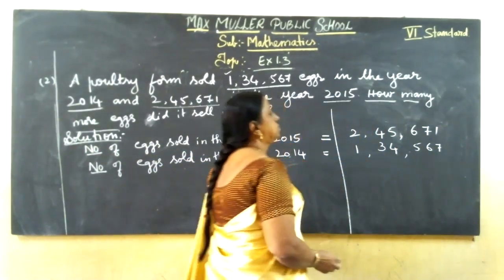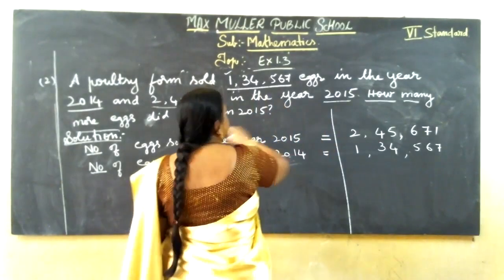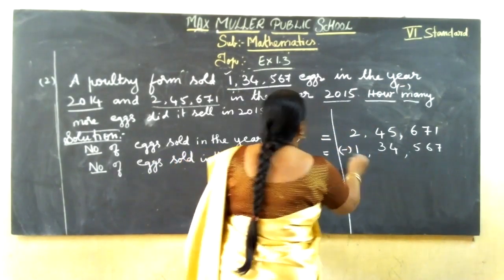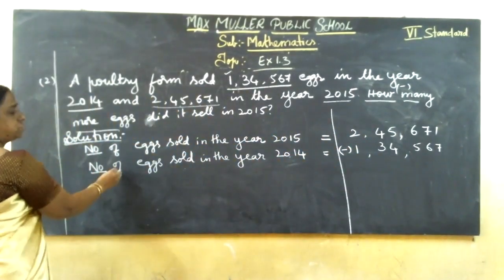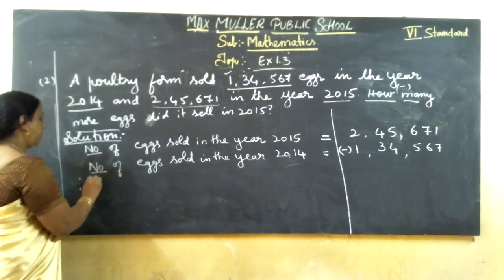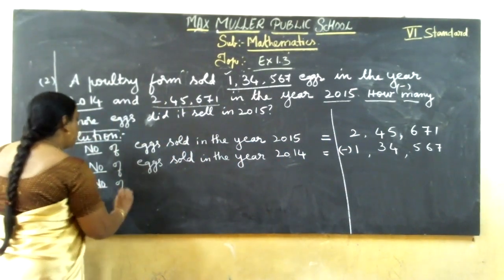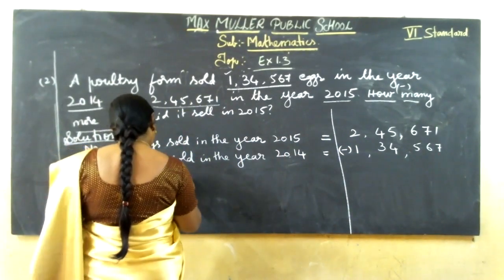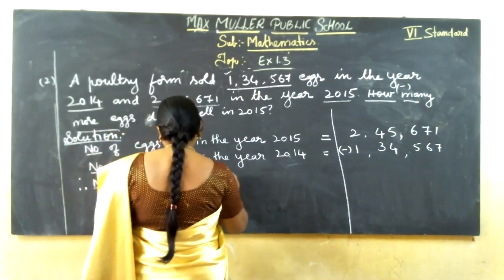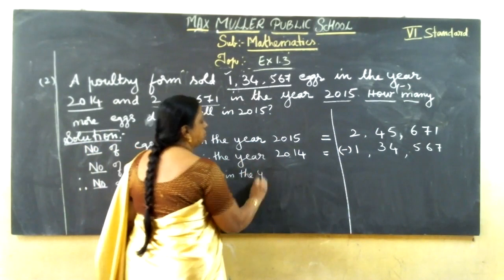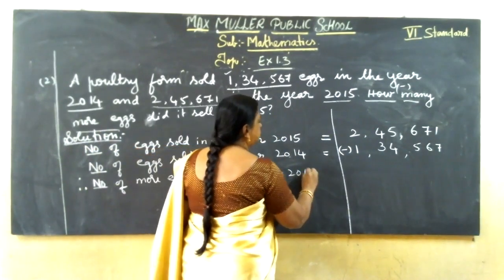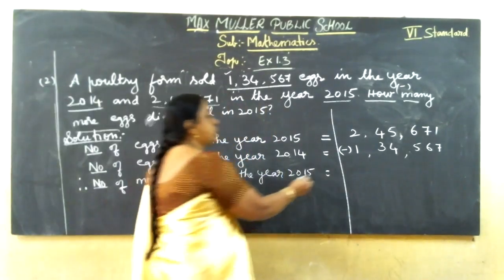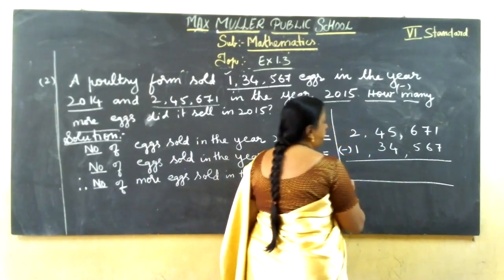Okay, this is the question. So here, how many more eggs means what you should do? Already I taught you that keyword, subtraction. So here subtract. These both they are given. You should find now. Therefore, number of more eggs sold in the year 2015. You should find how many more eggs they sold in the year 2015. So if you subtract, you will get the answer. So subtract this 1 minus